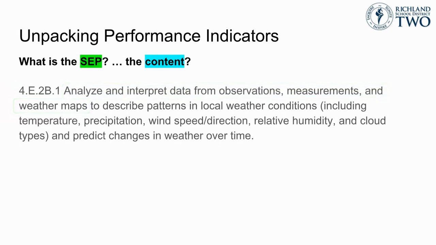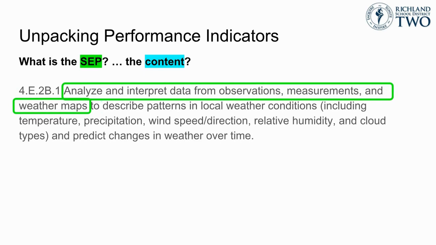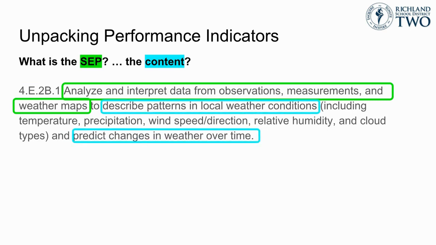For this indicator from the 4th grade weather and climate unit, the science and engineering practice is analyze and interpret data. And the content is related to describing and predicting local conditions using weather data. What this means for teaching is that our students need to collect, analyze, and interpret multiple types of local weather data. And what this means for assessing is that teachers need to assess students' understanding by giving them examples of real weather data to analyze and interpret.